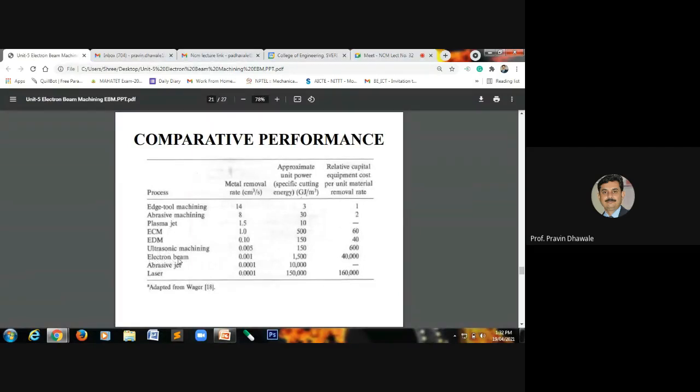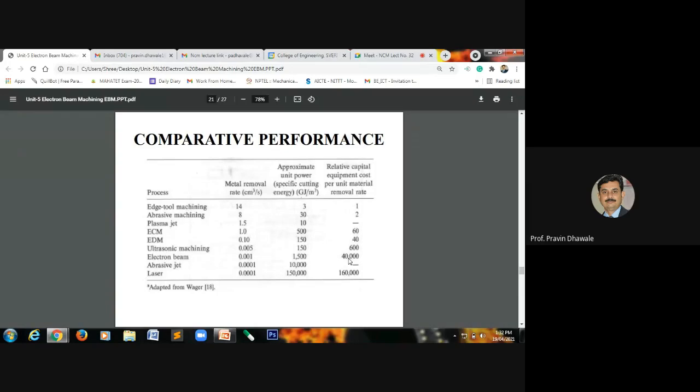Now we are dealing with the electron beam machining, where the material removal rate will be 0.001 cubic centimeter per second, and the power consumption will be near about 1,500, and the relative capital equipment cost per unit material removal rate will be near about 40,000.